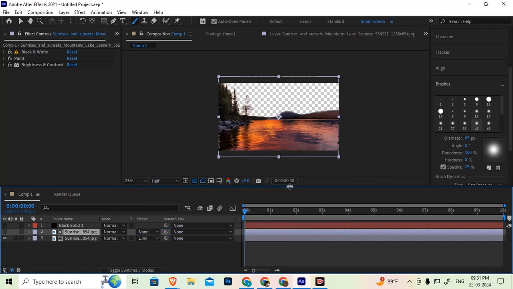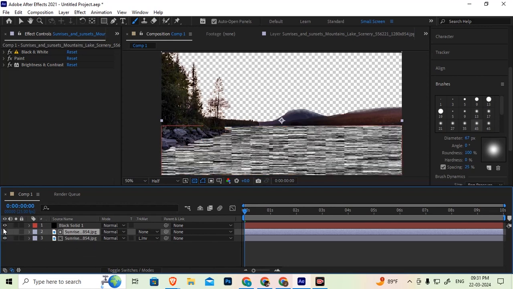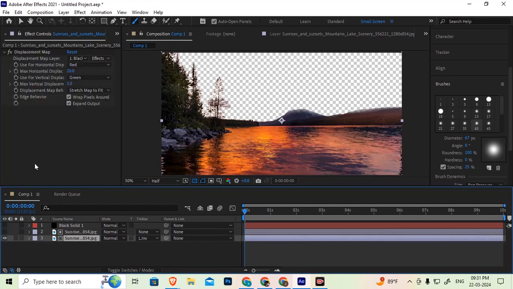See this now. Yes, sir. And this black solid is going to affect this location with this image displacement map. See, so water and trees up to the mountain you can see. Now we need to prepare the sky again.